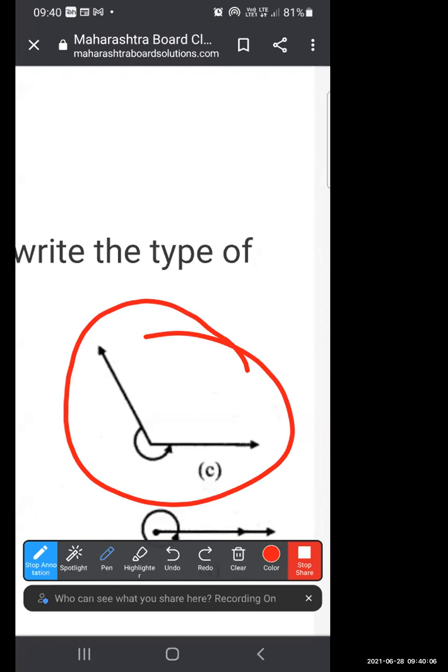Yes, tell me, beta. She is saying that it is an obtuse angle. She thought that this angle is looking more than 90 degrees and less than 180 degrees, so she thought that this is an obtuse angle. Teacher, because of the sign. Because of this sign, very good, Angelina. This sign represents a reflex angle.